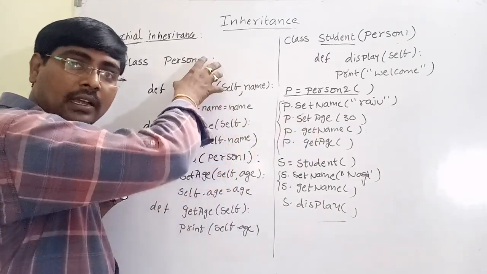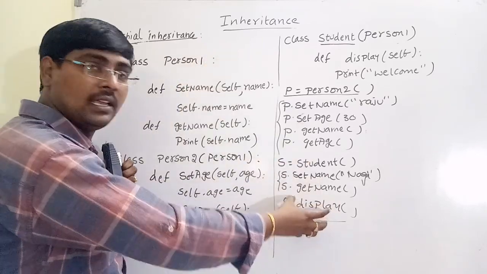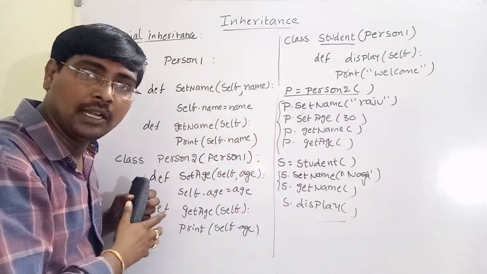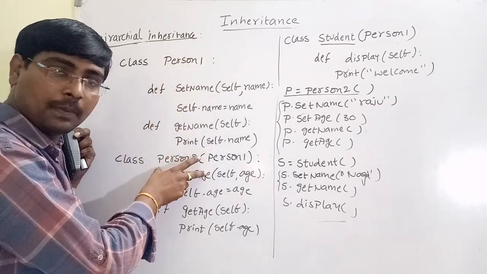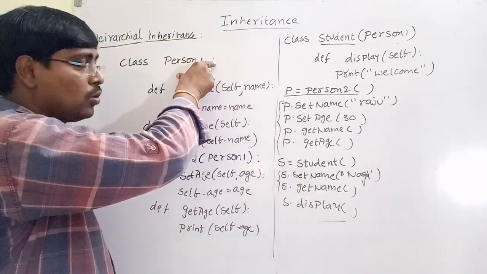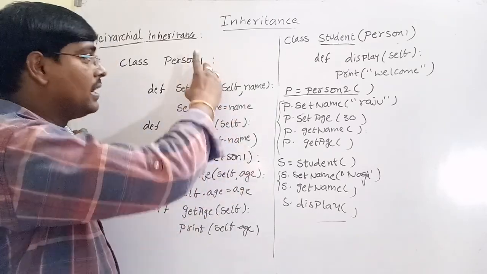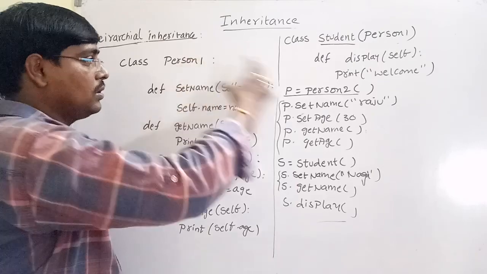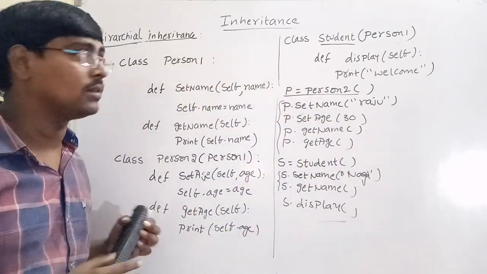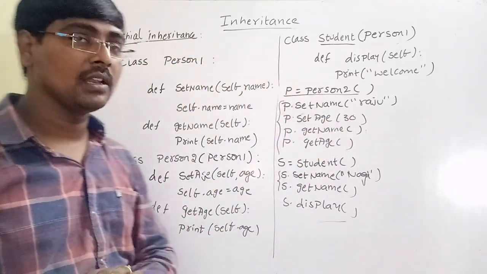Class 2 inherits class 1, class 3 inherits class 2. In multiple, use class 1 and class 2 as the parents, and class 3 inherits both. In hierarchical, class 2 inherits class 1, and class 3 also inherits class 1. This is the concept of hierarchical inheritance.